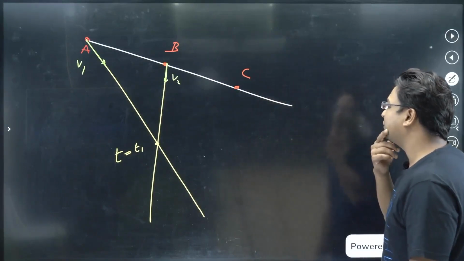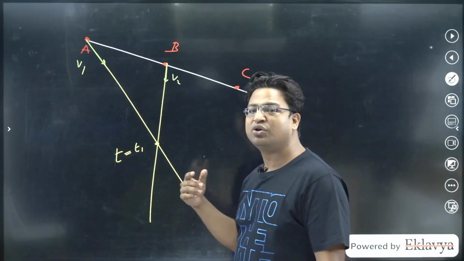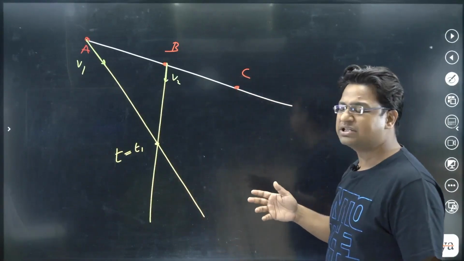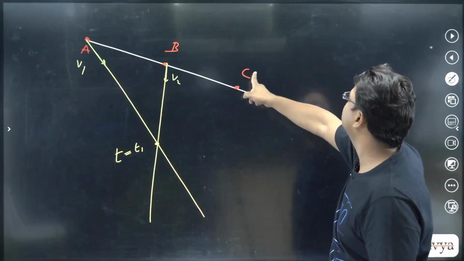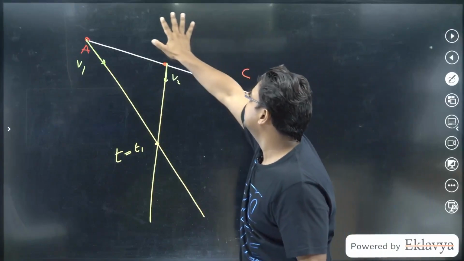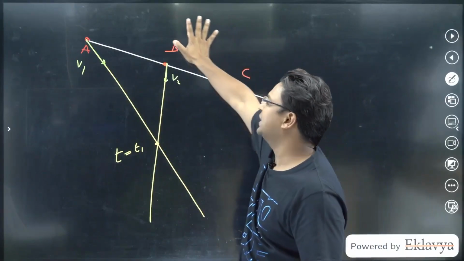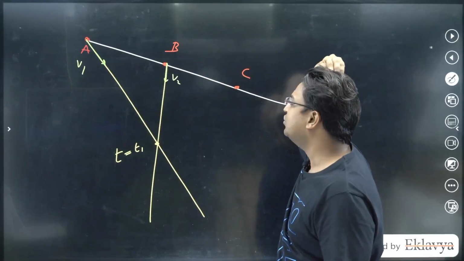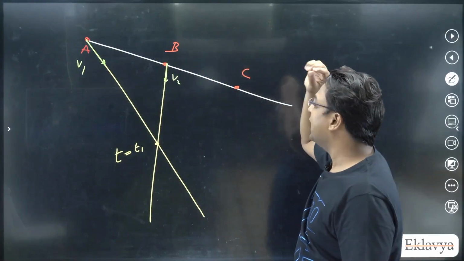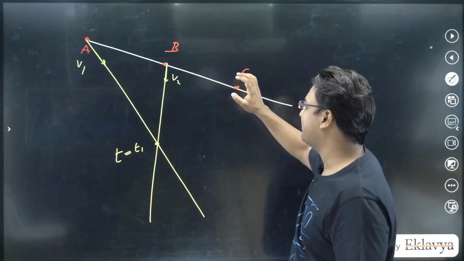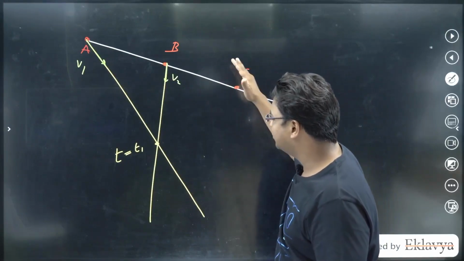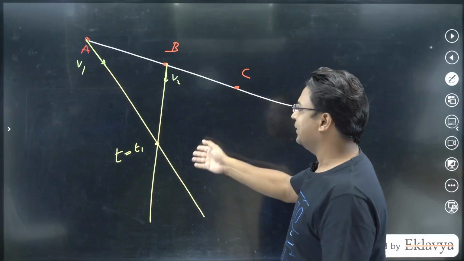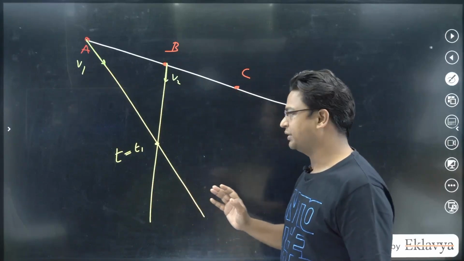If I ask under what conditions C will not collide with A: if C goes in that direction, anywhere in this region, it will not collide, that is for sure. There are no chances of colliding. If any possibility of collision has to happen, then C must come in the downward direction. And even then it's not confirmed that collision is going to take place.